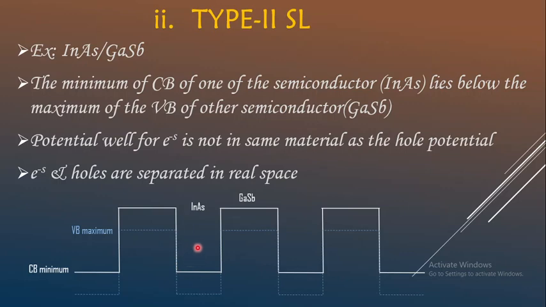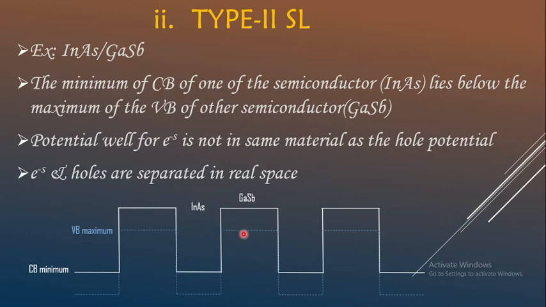The potential well of electrons is in indium arsenide, whereas the holes will be trapped in the other semiconducting material, because if you just invert it you can observe that this part acts as a well for holes. So holes will be present here and electrons are present in indium arsenide.